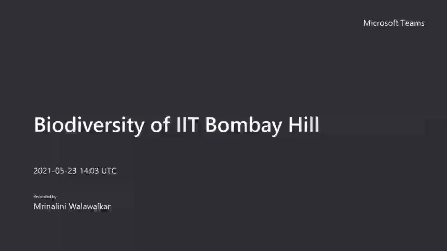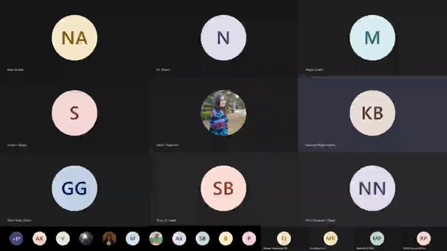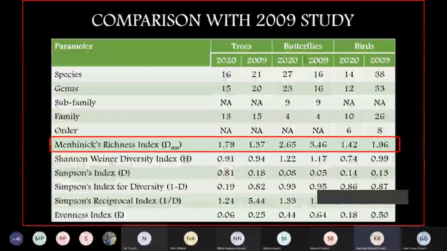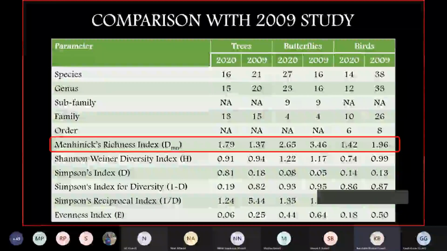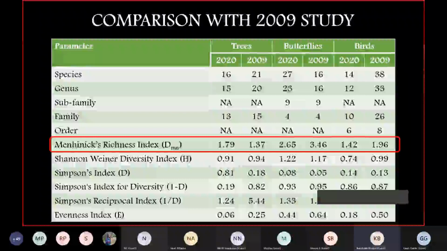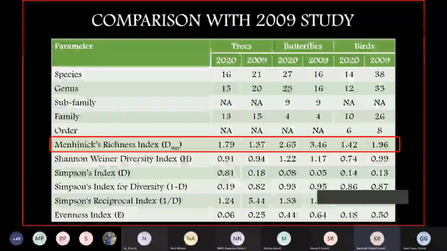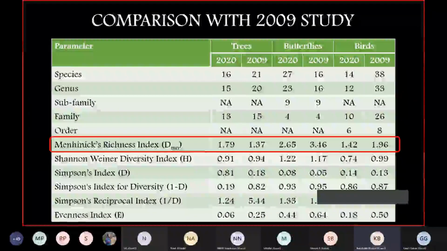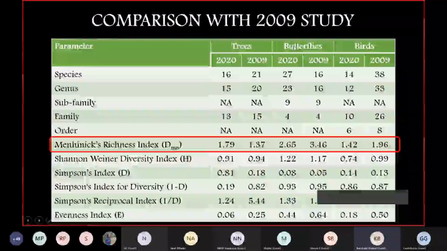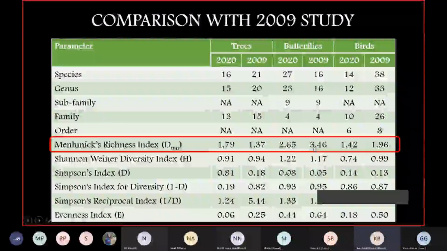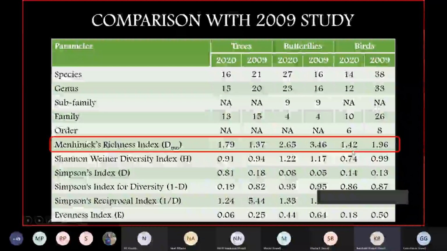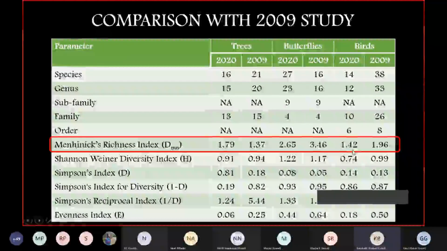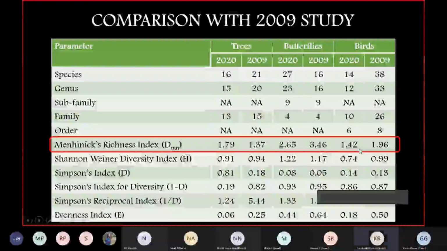Is good, but we need to also consider that it could be because the 1 quadrant was lost. We are comparing data from 2 quadrants with 3 quadrants. So this kind of thing can happen, and that is why the Shannon-Wiener and other indices matter. We'll come to that. Same with the butterflies. There's a clean decrease in the value. Birds, there is a slight decrease in the value. Though if you look at it species-wise, there is quite a difference, but index-wise, the difference is not that huge.